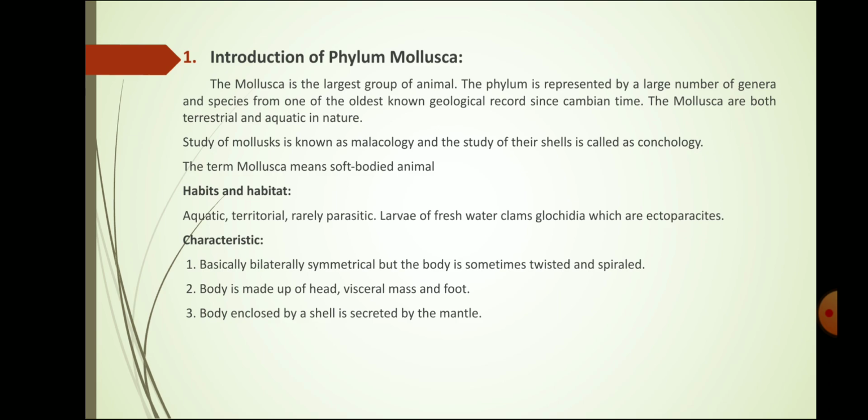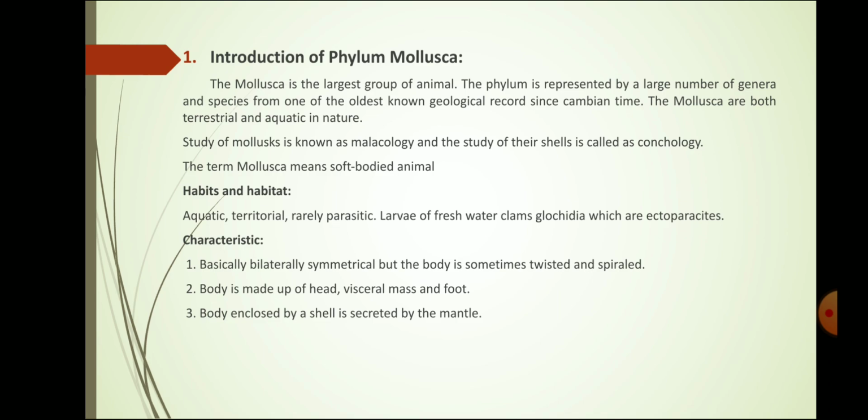The shells are of two types. If the shell is made of a single plate, a single wall, it is called univalve, and if it is made of two plates, it is bivalve. The study of mollusks is known as malacology, and the study of their shell is called conchology. As you know, the term mollusk is nothing but soft-bodied animal.